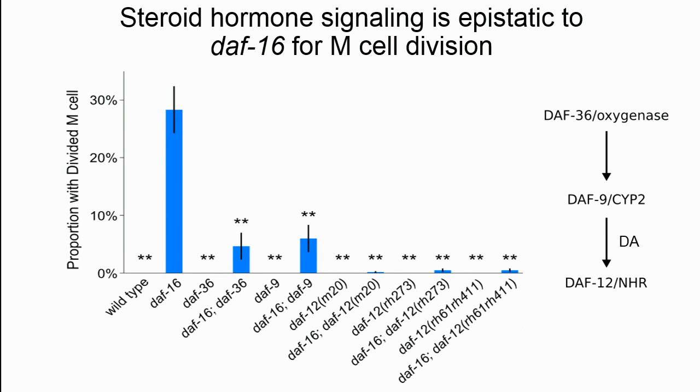So using these opposing phenotypes, we were able to do epistasis analysis by building double mutants. Looking at the double mutants, we can see that there's significant repression of the daf-16 phenotype when we combine daf-16 with a mutant of the steroid hormone signaling pathway.